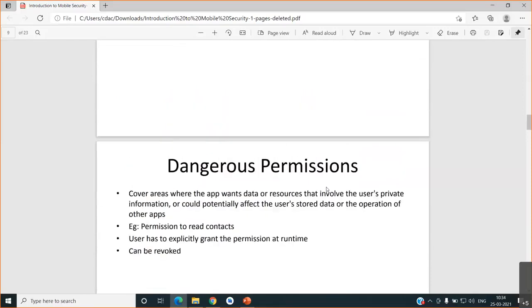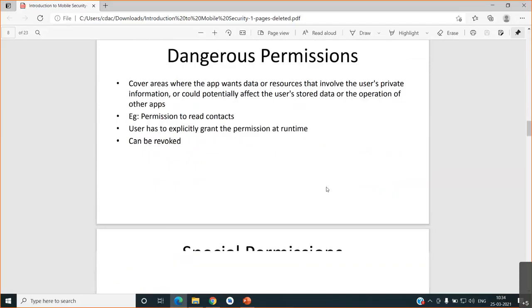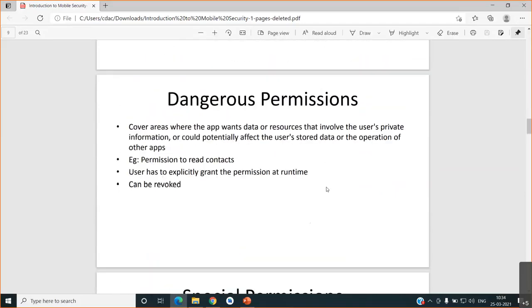Dangerous permissions. When we are discussing the signature permission, there is one more thing we have to remember here. Some of those permissions are customized. MIUI means the OS of Redmi mobiles, a customized OS. The MIUI itself has so many customized APIs.